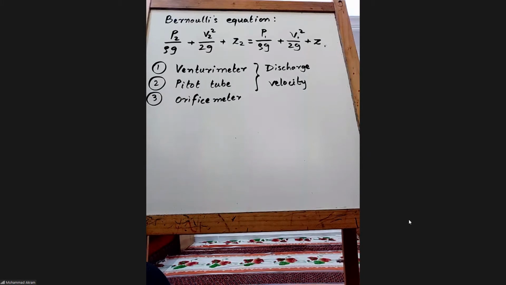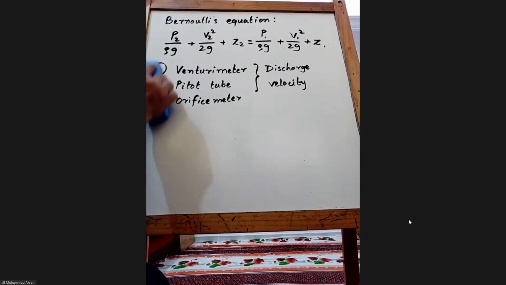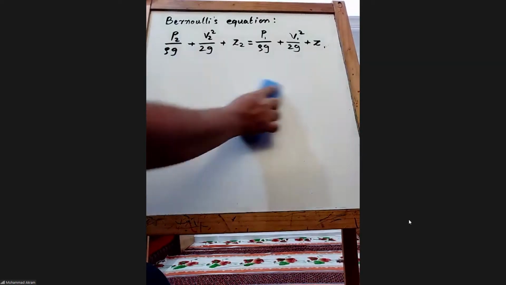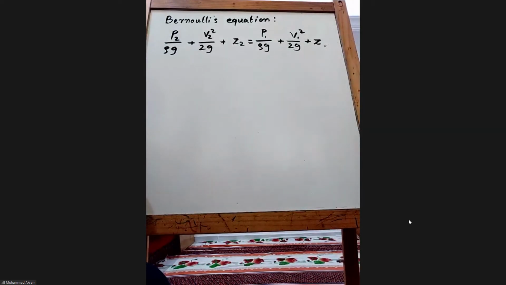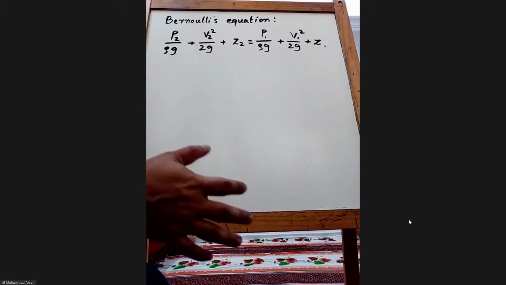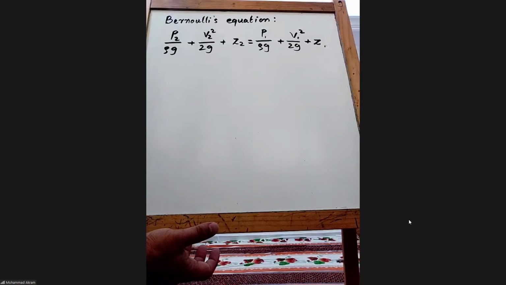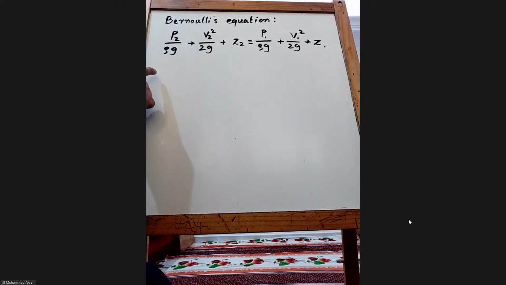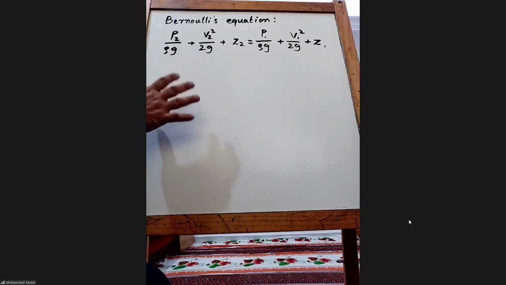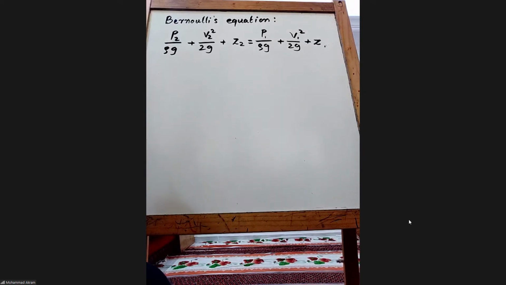Now I'm going to explain the Venturimeter. In our course related to the Bernoulli's equation, we have the Venturimeter, Pitot tube, and orifice meter. Out of those, we will study Venturimeter and Pitot tube. Orifice meter I will explain later.